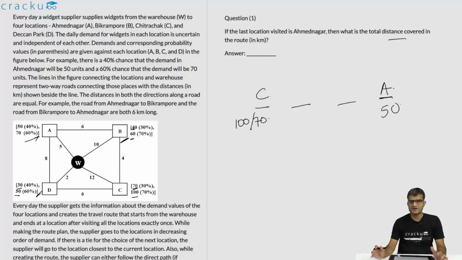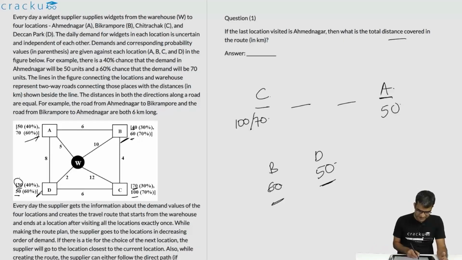And because A's orders were 50 and it was less than or equal to the remaining 2 cities, it would imply that B has to be 60 and D has to be 50. For example, if D is 30 over here, that would be the last city that is visited. But because A is the last city that is visited, it would imply that D's order is 50 and B's order is 60. So the order would be C, B, D, A.